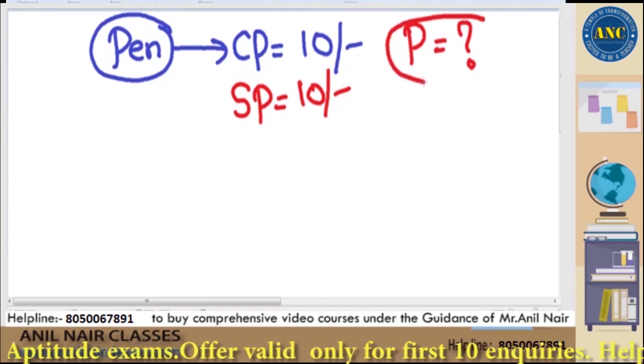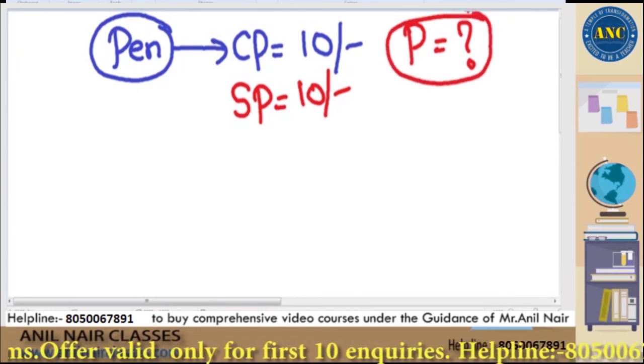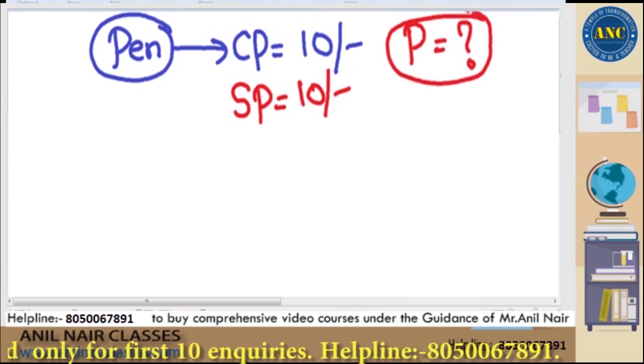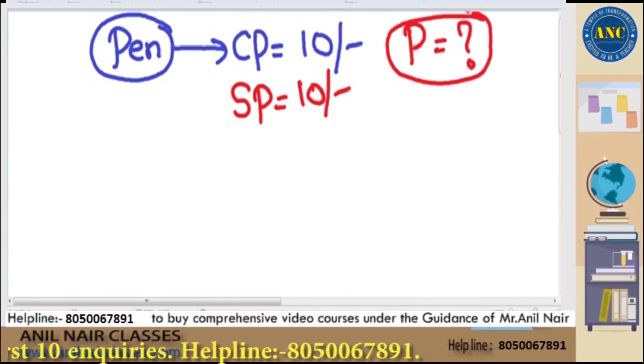Am I getting any profit or not? If I am getting, what is the profit? I will wait for your answer for 10 seconds. I have a pen. I purchased that pen for 10 rupees. I sold the pen for the same 10 rupees to you. What is the gain? What should be the answer?